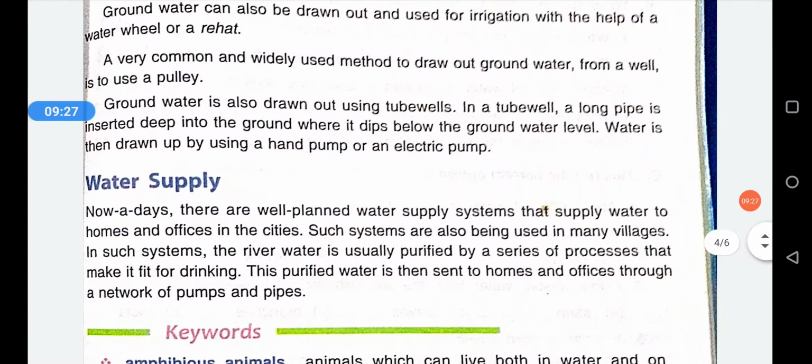Next is water supply. This is about the present-day method of water supply. Nowadays water is supplied through pipes. With the help of pipes, water is transported to the homes as well as the offices in the cities.